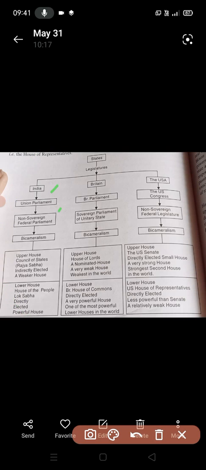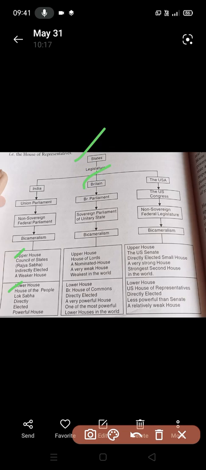In India we have the Union Parliament. Non-sovereign federal parliament means it is subjected to judicial review of the Supreme Court. Bicameralism, both two houses, upper house and lower house. You have already discussed these things. These are the conclusions. I've made it in the form of a chart. It suits you. See the states.